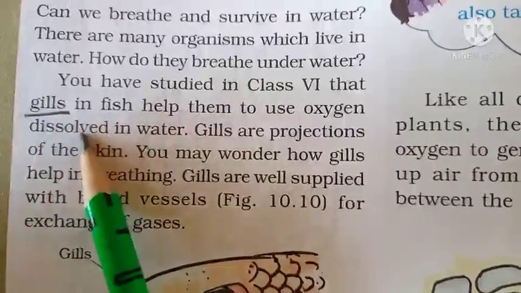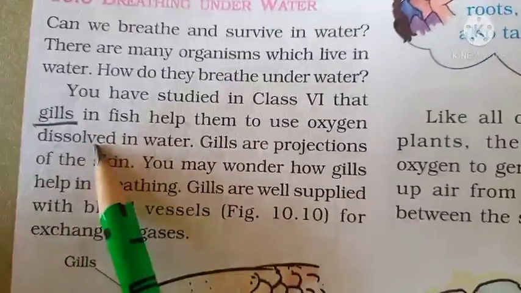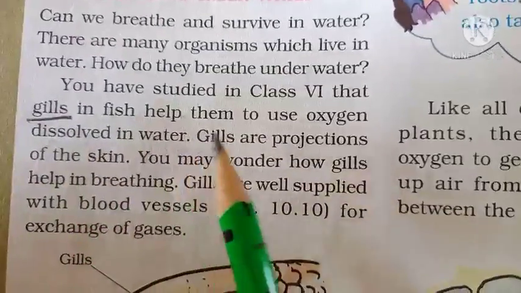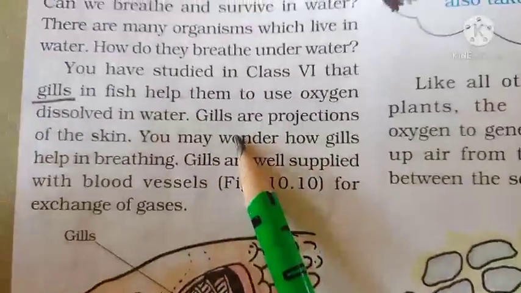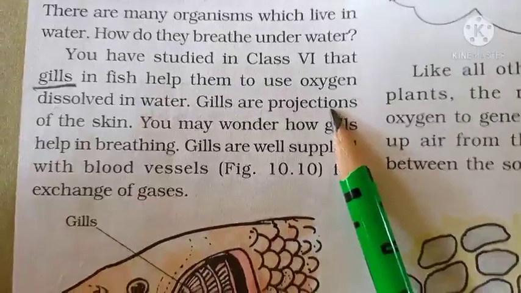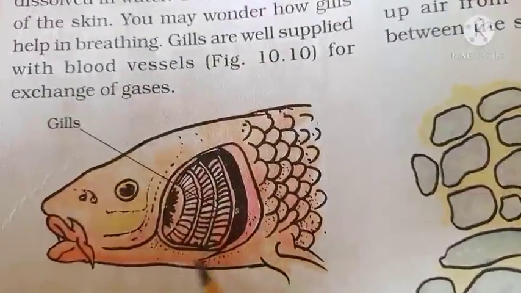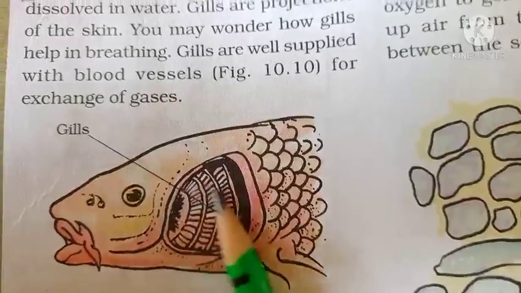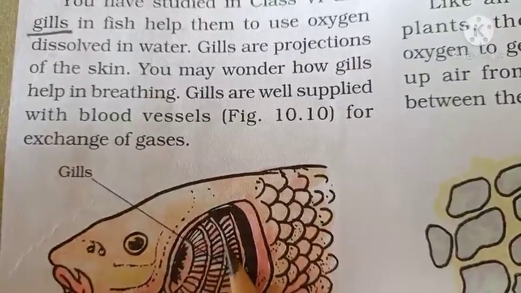In aquatic animals, they have gills. Fish, especially fish. The gills in fish help them to use the oxygen that is there in water. Gills are projections of the skin. See, these projections are there here like this. So lines are there, these are the projections, gills are there. So gills are projections of the skin.